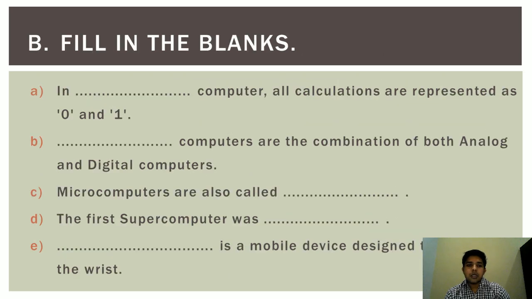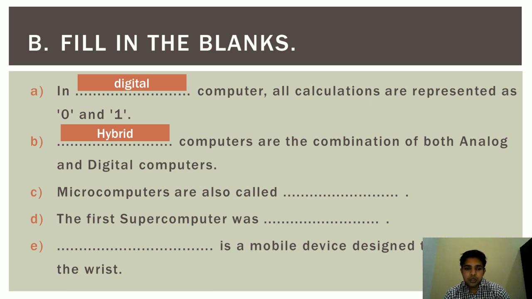Next question, fill in the blanks. First question is, in dash computer all calculations are represented as zeros and one. The same question we had seen in tick the correct answer, and the correct answer is digital computer. Next question, dash computers are combination of both analog and digital. Hybrid computers are the combination of both analog and digital computer. As we know, the hybrid computer contains the properties of both analog and digital computer.